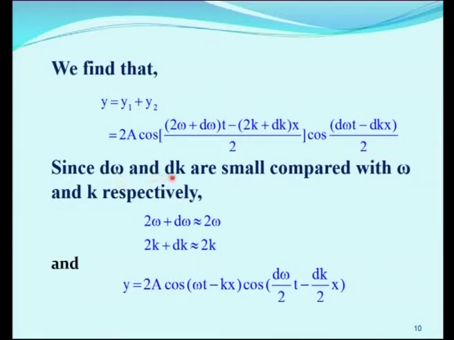Since d omega and dk are very small quantities compared with omega and k respectively, 2 omega plus d omega can be considered as 2 omega, that is, 2 omega plus d omega is approximately equal to 2 omega. Similarly, 2k plus dk is approximately equal to 2k. So, here you substitute 2 omega, here you substitute 2k, then simplifying we get y is equal to 2a cos of (omega t minus kx) into cos of (d omega by 2 into t minus dk by 2 into x).